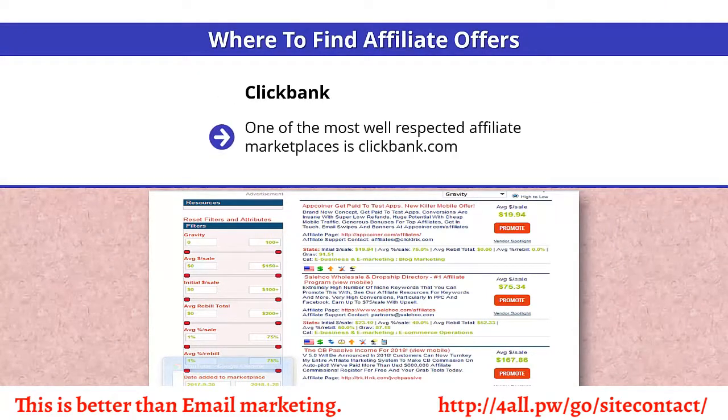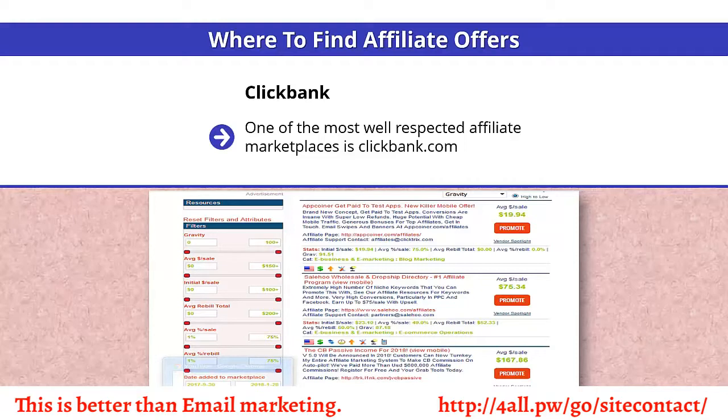Clickbank. One of the most well-respected affiliate marketplaces is Clickbank.com. They have many products available in the MMO niche, and becoming an affiliate is free and simple. You do not need approval from the product vendor to become an affiliate with Clickbank, and you will receive a check like clockwork every 15 days if you have made sales.